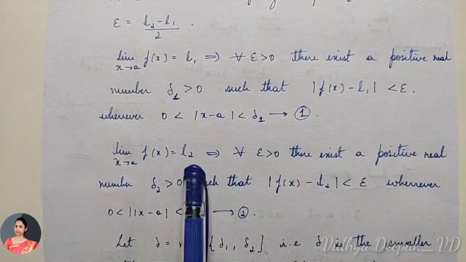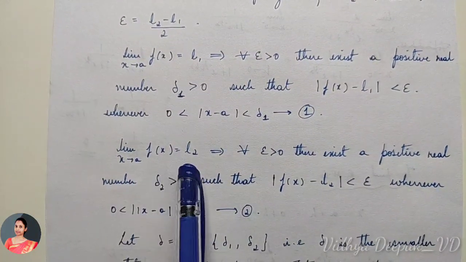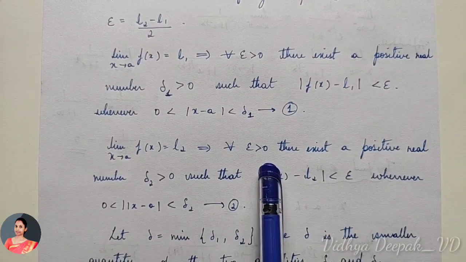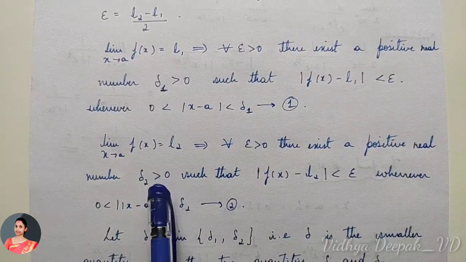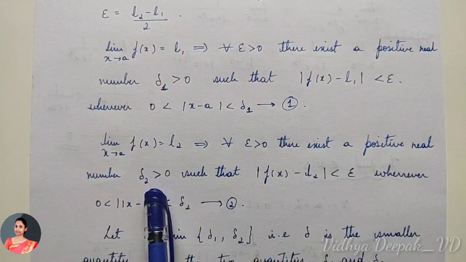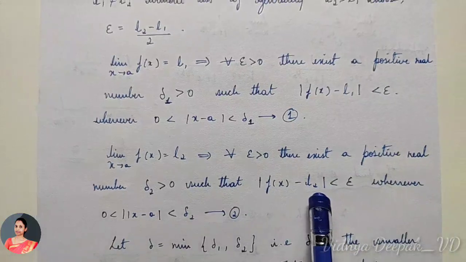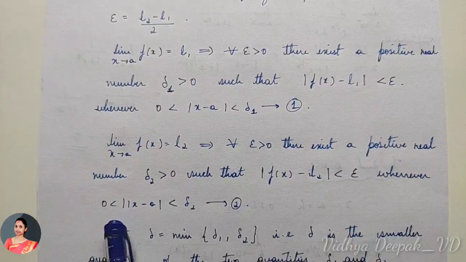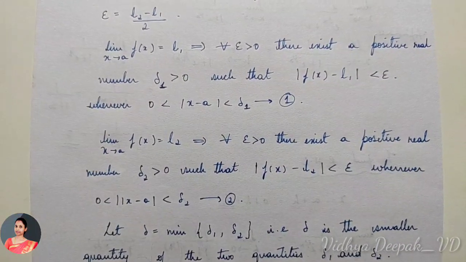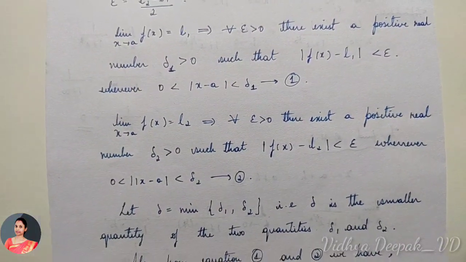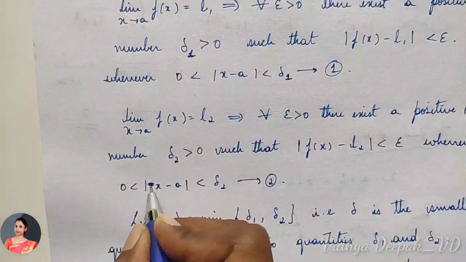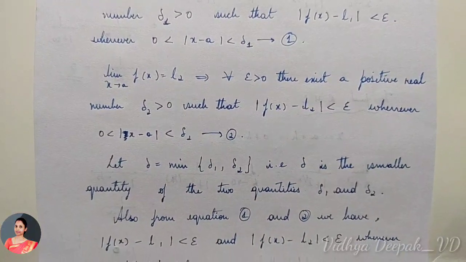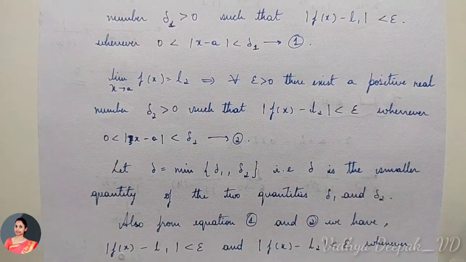Likewise, we will take the second limit of the same function, limit x tends to a, f of x is equal to L2. That implies there exists epsilon greater than 0 and one more real number delta 2 greater than 0, such that mod of f of x minus L2 is less than epsilon whenever 0 is less than mod of x minus a less than delta 2. This is equation 2. So from equation 1 and 2, we can have a conclusion.